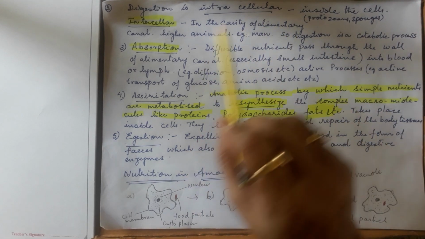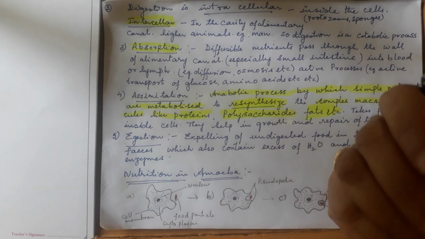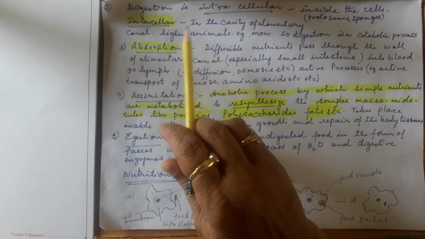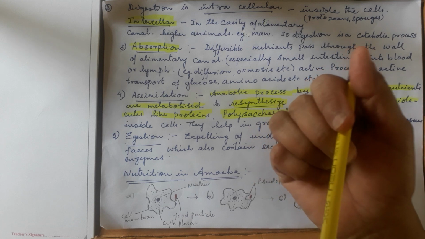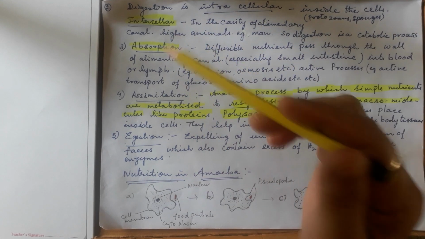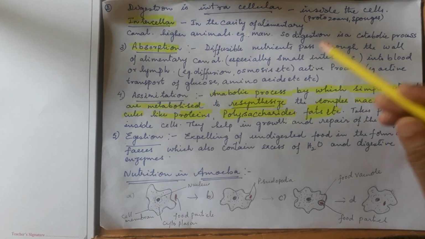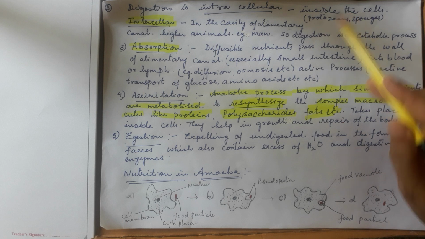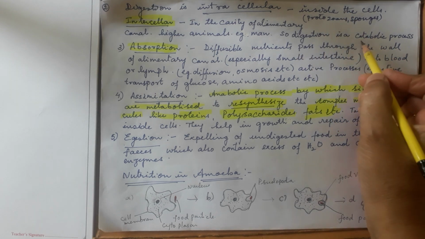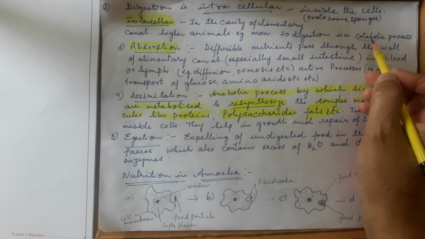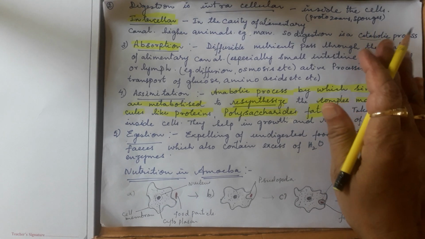Now the other one is extracellular. Here a body cavity or alimentary canal is present, and food is taken into that alimentary canal. It is not a single cell but a group of cells with a system inside. So higher animals like man do extracellular digestion. Digestion is a catabolic process. What is the meaning of catabolism? Catabolism means breaking down of complex molecules into simpler molecules.